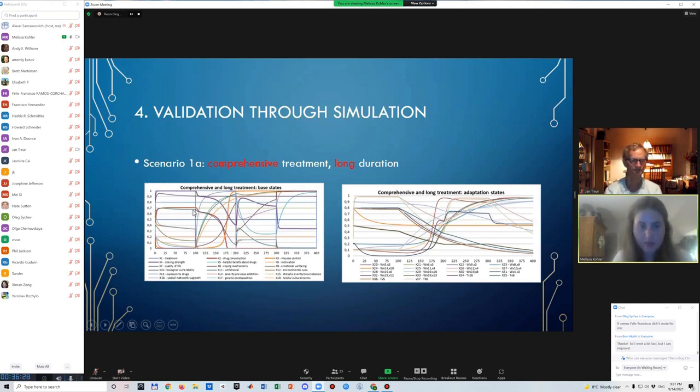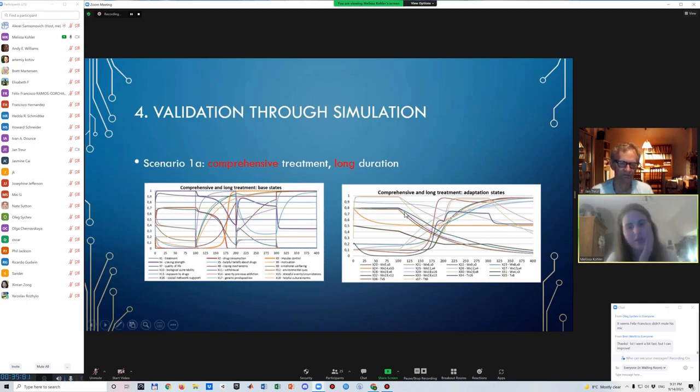So in this case, we would see that this first treatment, a comprehensive treatment of 100 time points, was effective in reducing drug consumption. And yeah, in this case, it would refer to addiction. What is also interesting is that after treatment stops, we do not see that drug consumption goes up again. That means that learning has occurred during the treatment that was sufficient for the person to then maintain the abstinence and avoid relapse, which is one of the main issues of drug addiction as well.